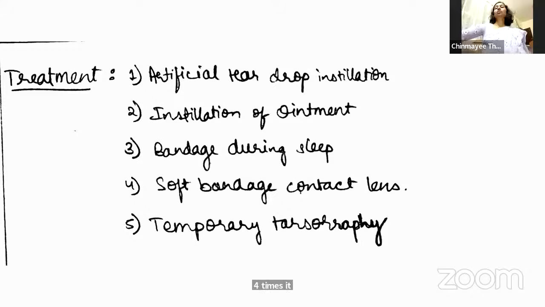Yes, so it depends on the extent of the involvement. If it is less, you can ask them to use it four times. If it is more, you can even ask them to use it hourly. Since we are using it hourly, you have to give preservative-free artificial teardrops, because preservatives can also cause some epithelial problems. They will interfere with healing. So you can give preservative-free eye drops. You can also give antibiotic drops for prophylactic use.